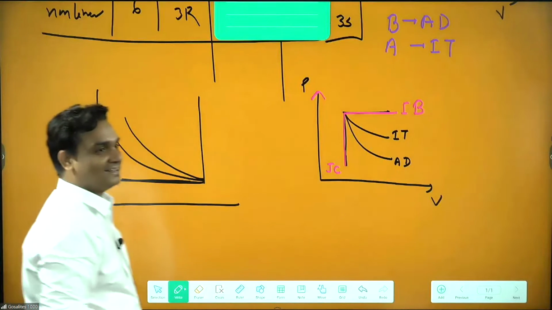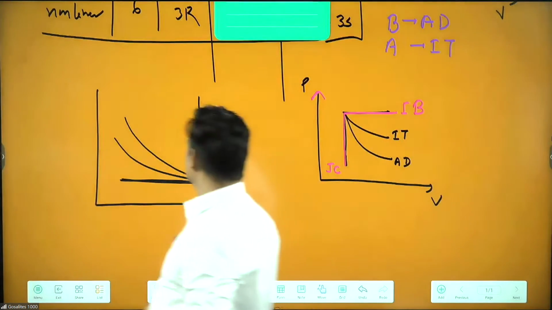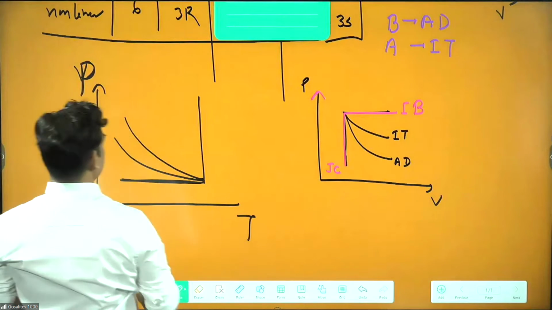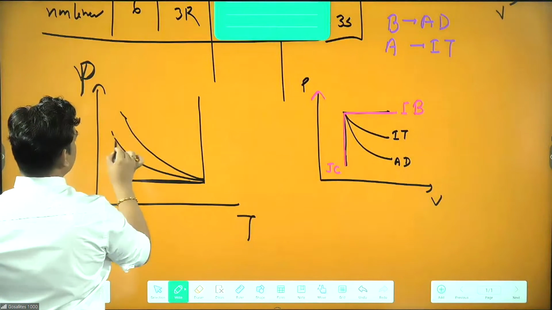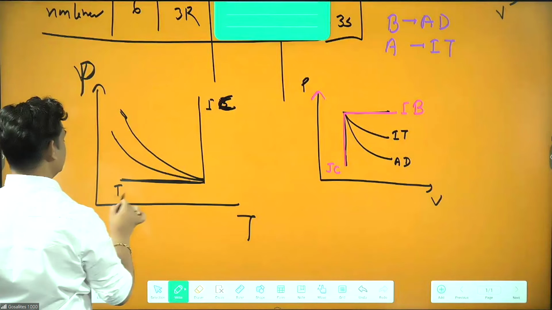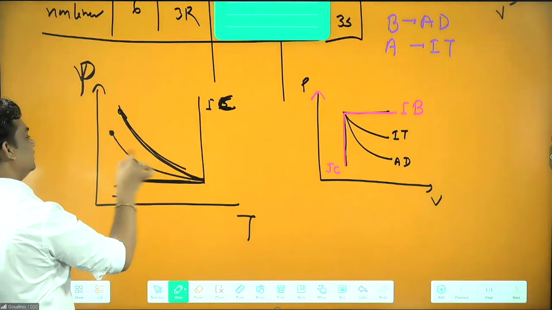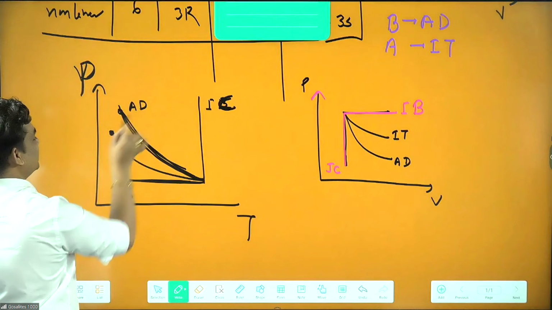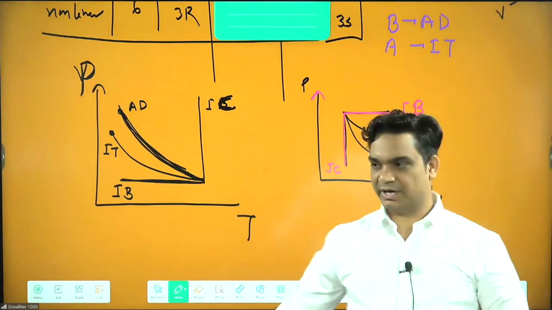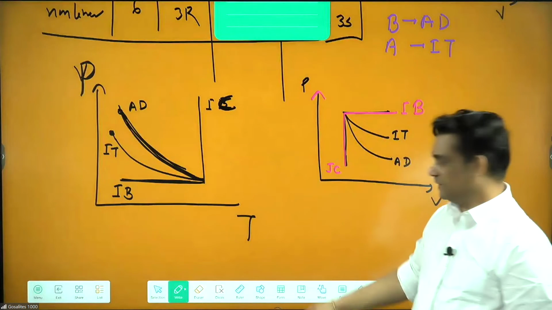Now, they may ask their choice. What we can do, we know this process is isochoric, this process is isobaric. This upper one is having more slope, so this becomes adiabatic. This is the isothermal. Clear? Done? Okay. Now, can we go for the next question?